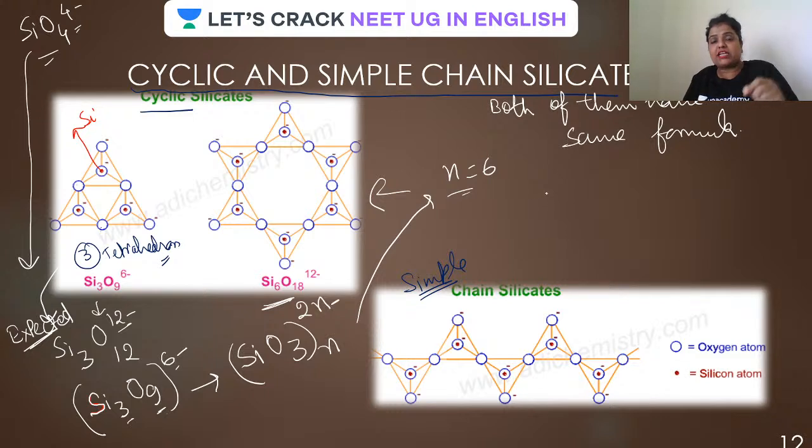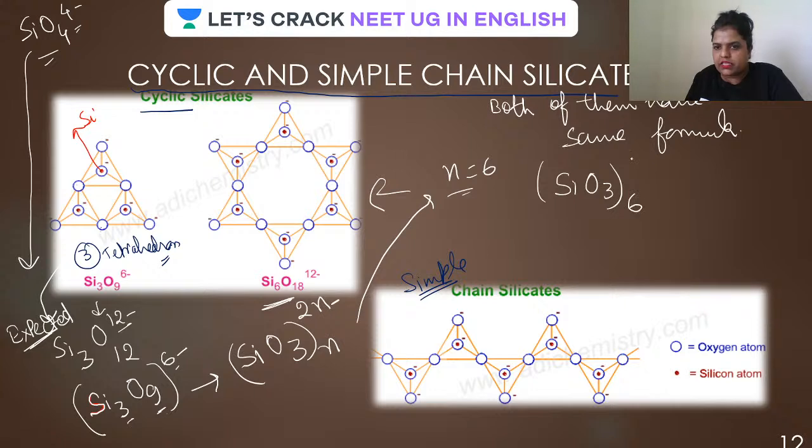This type of question has been asked many a times, guys. Which is the correct formula or correct composition for cyclic silicates? So remember, all your eyes on the screen. You take n as 6. The formula will be (SiO3)6. Here it is 6, here it is 2 into 6 minus.